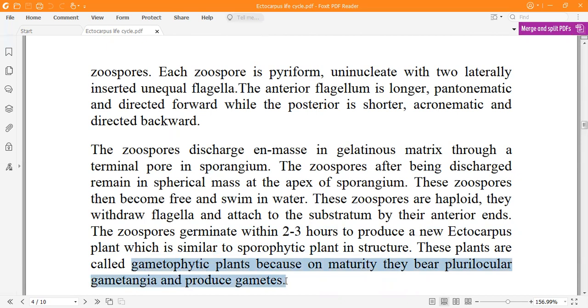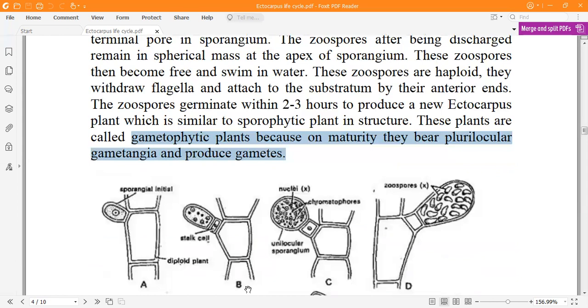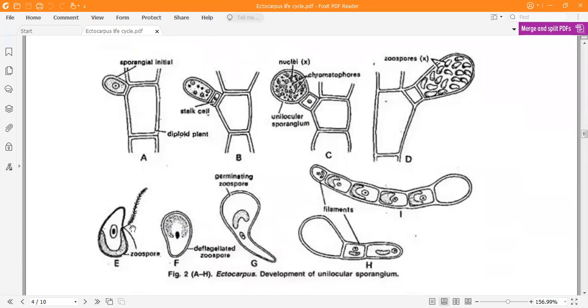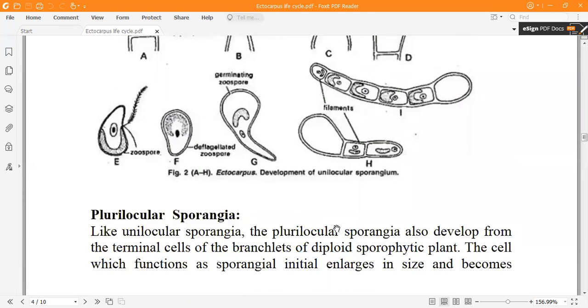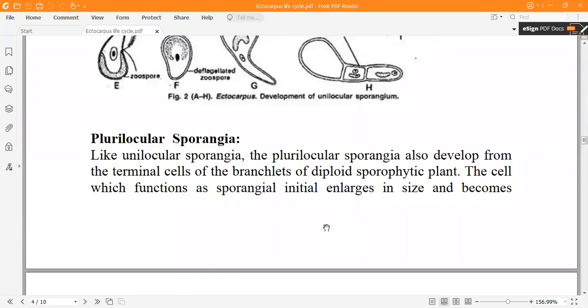So students, in Ectocarpus the unilocular sporangia will produce haploid zoospores, which will germinate into exactly the same kind of thallus as the main Ectocarpus thallus, but that would be haploid in nature. That is, they will produce a gametophytic thallus.